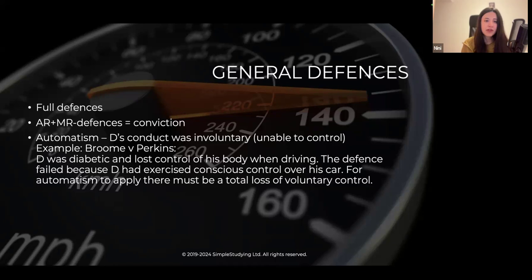So this is the conviction. Actus reus plus mens rea minus defenses equals conviction. But if actus reus plus mens rea plus defense is present, then no conviction.